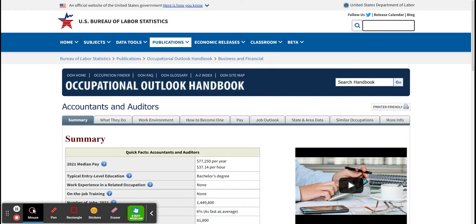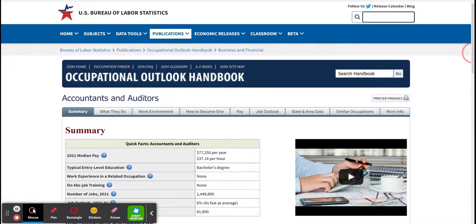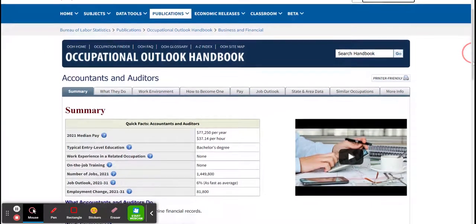So remember, when you are searching for school information, you are searching for the intended major. So if you want to become an accountant, then your major would be accounting. But when you visit Bureau of Labor Statistics, you are searching for your intended career title.